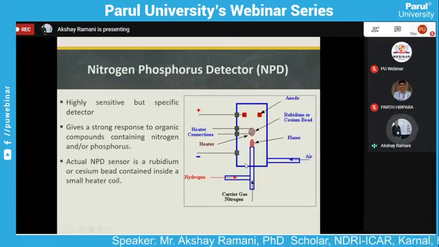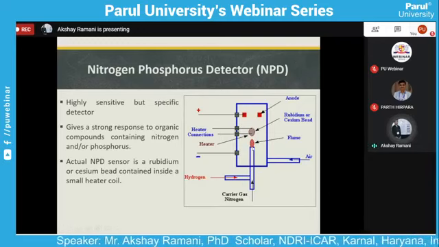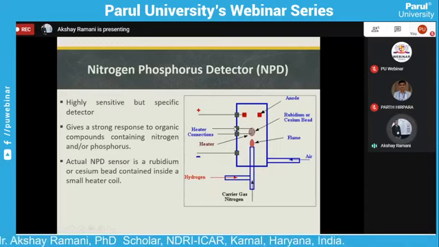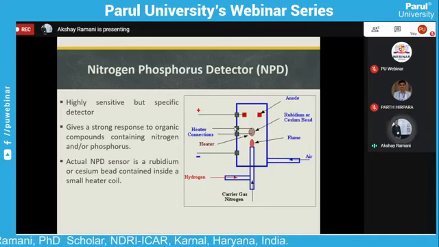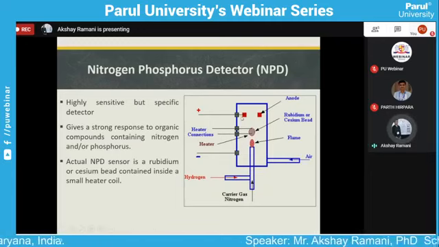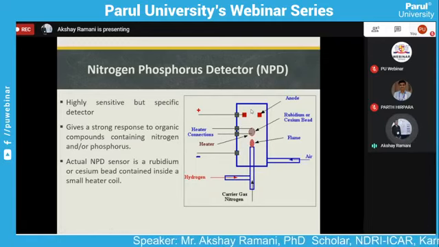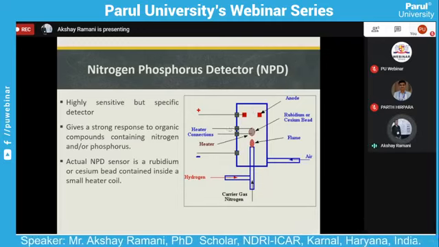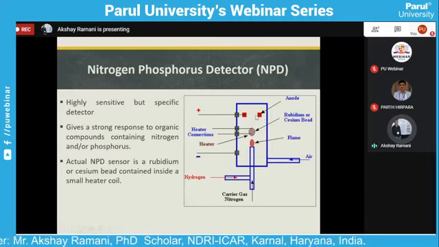The bead is heated by the heating coil. A potential is applied between the bead and the anode, and the heated alkali emits electrons by thermal emission, which are collected by the anode. Ion-containing products absorb the nitrogen and phosphorus material, reduce the work function that emits the electron, and increase the anode current. It gives a sensitive response to the data system.